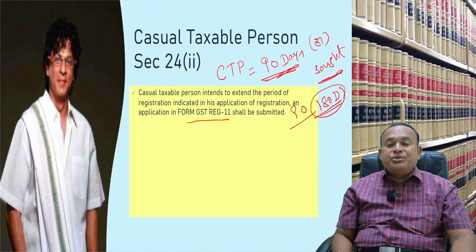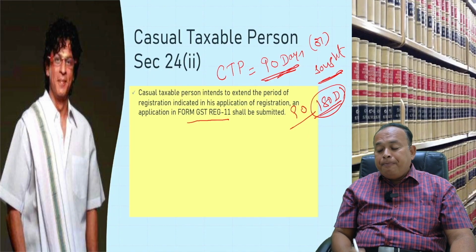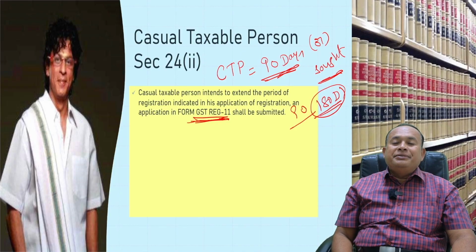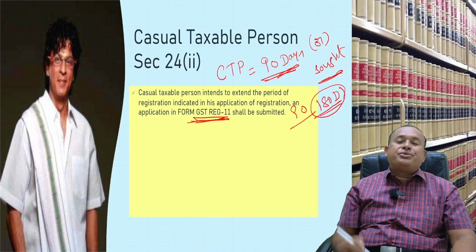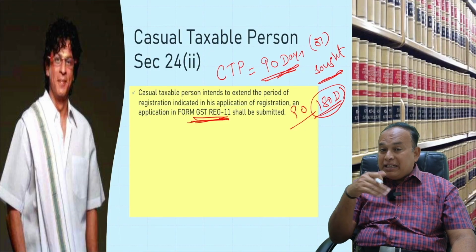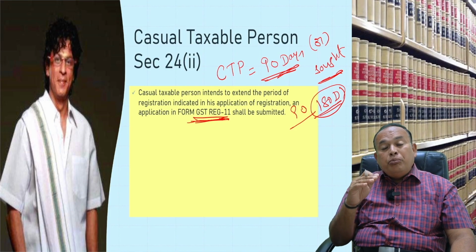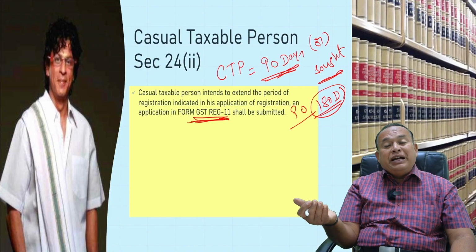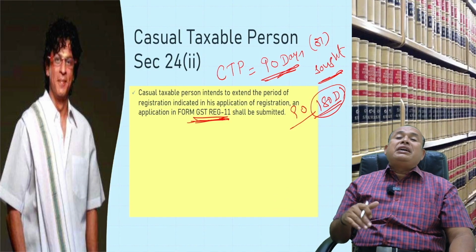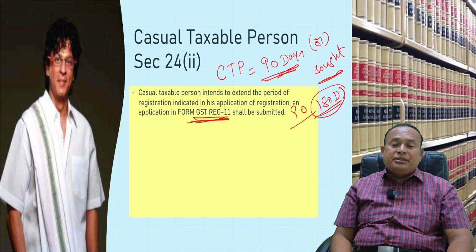180 days. For extension, which form should we submit? Form GST REG 11. As simple as this. That time also you have to pay advance tax for extension, before the expiry of 5 days of expiry of the first time period. You have to pay advance tax and ask for extension.